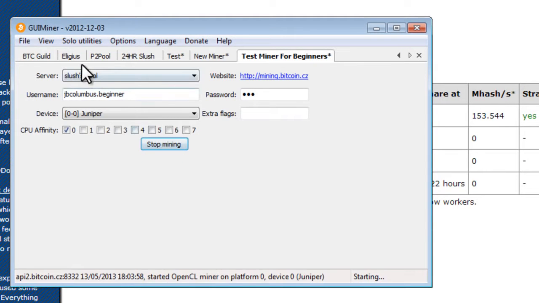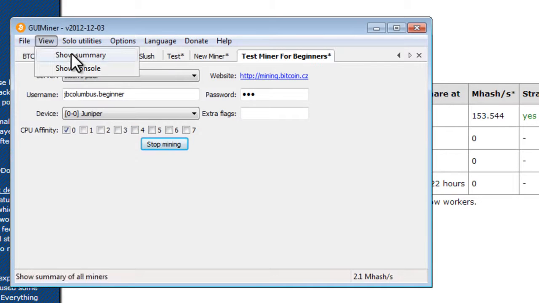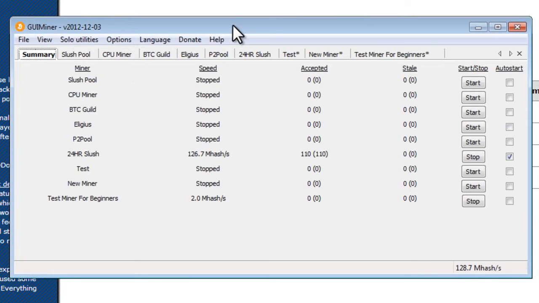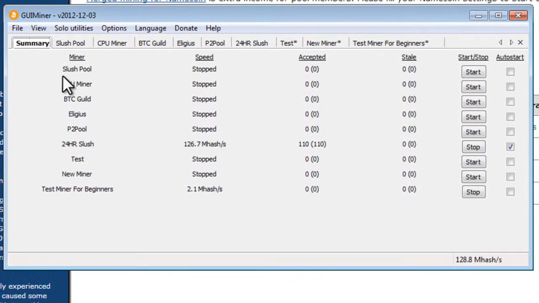Boom, start mining. Now we're going to also click on View, Show Summary, and that's going to show us a nice little summary of all of the activity in our mining program and all of our workers that are mining. So you can see here, test miner for beginners. I have it mining. The only reason why it's only at 2.1 is because I'm already using all of my CPU power in my previous miner. So I'm just going to stop that. And so you can see here I'm mining at 131 megahashes per second. And I've only started this up within the last 5 minutes. I'm already up to 110 shares that have been accepted, and I have 0 stales.